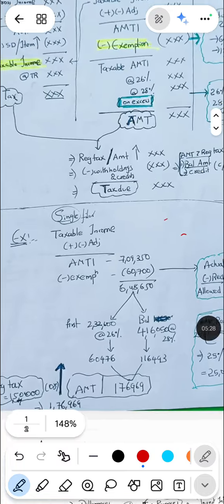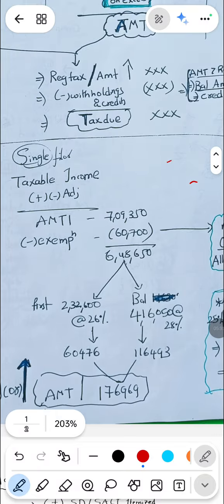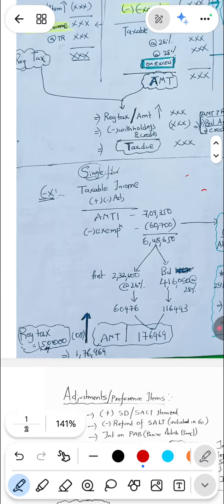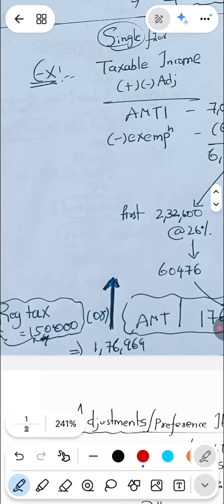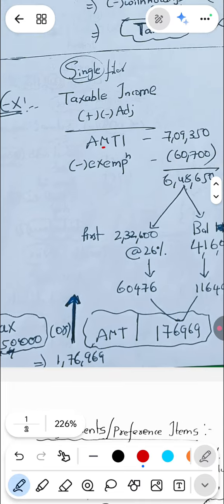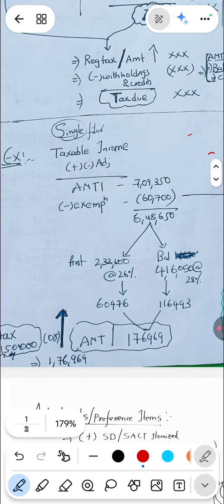So let me take the same example here. On the 2,32,600, 26% is the tax rate. On the balance 4,16,050, 28% tax rate. So together combined, it is 1,76,969. Whereas in the same example, we have regular tax that is 1,50,000. We calculated AMT tax that is 1,76,969. Whichever is higher, 1,76,969 is what you are paying.